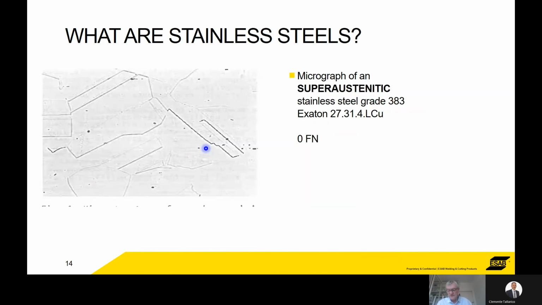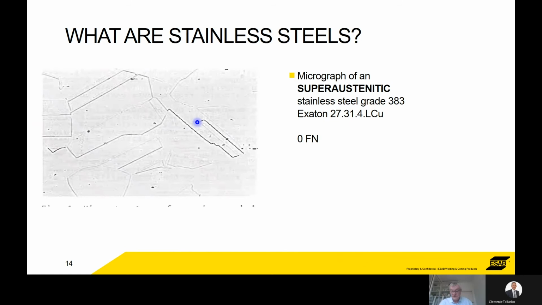So in terms of these super austenitics, something like a 383. So we're talking 27 chrome, 31 nickel, 4 molybdenum with copper, low carbon. So typically these have got very big grain sizes, you can see. So these have got 0 ferrite in there. So you have to be really, really careful with the heat input. Certainly no preheat, no post-weld heat treatment.